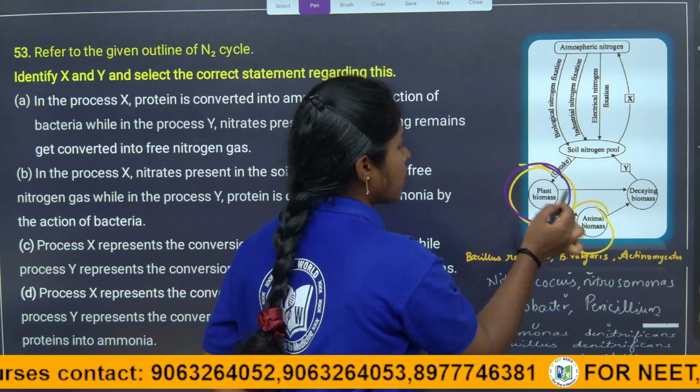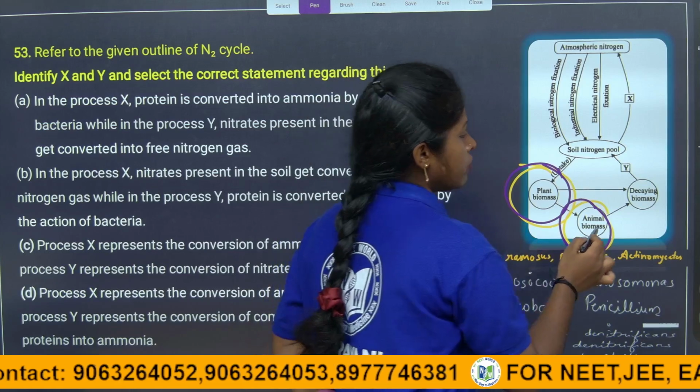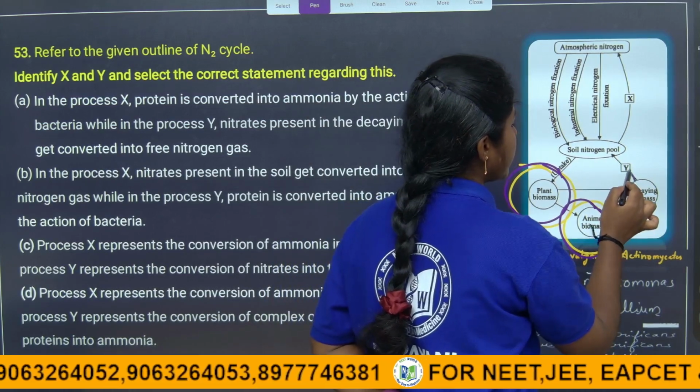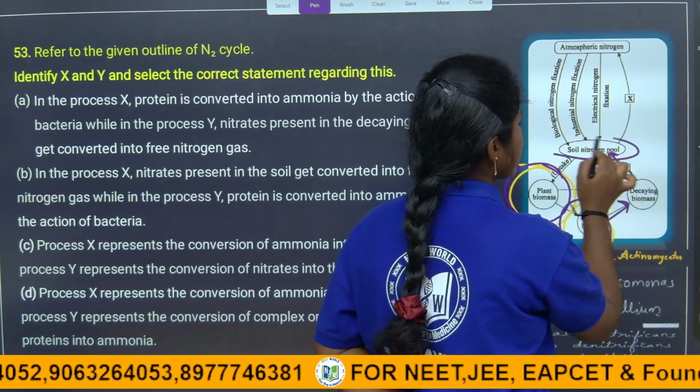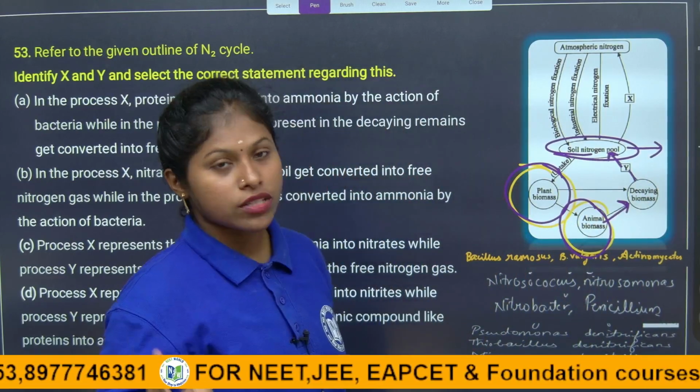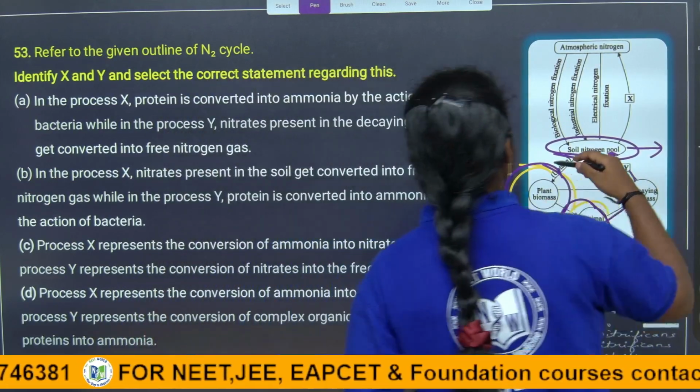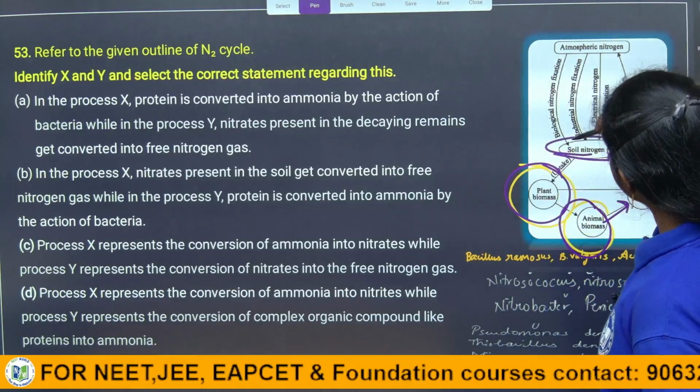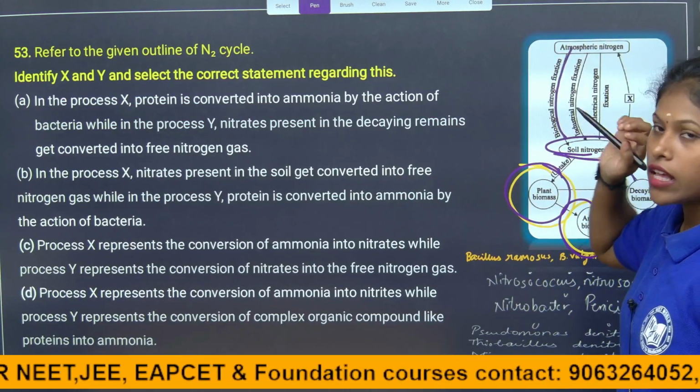It is plant biomass, it is animal biomass, right? When it is decaying, what is it providing? Again, it is giving the soil nitrogen in rich amounts. So what is that process called? And here it is saying, see here, the soil nitrogen pool, it is showing biological nitrogen fixation.